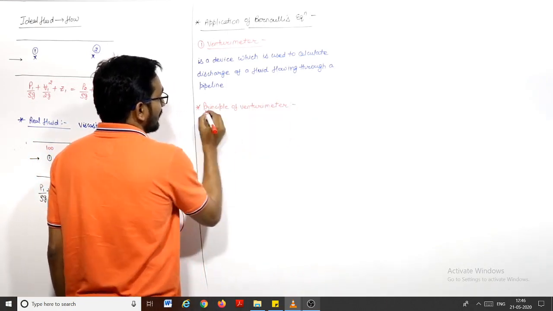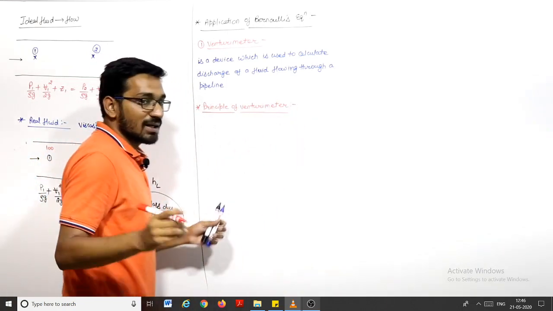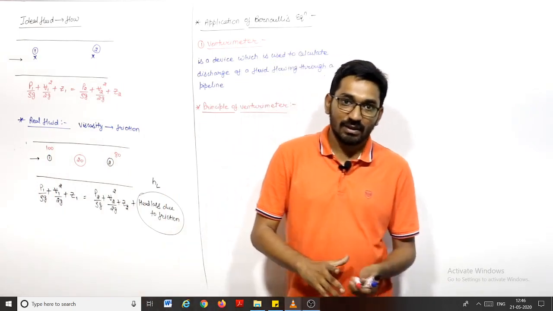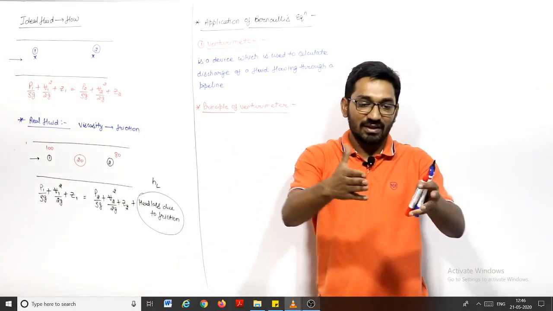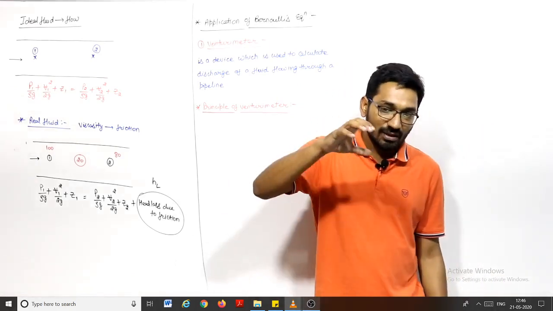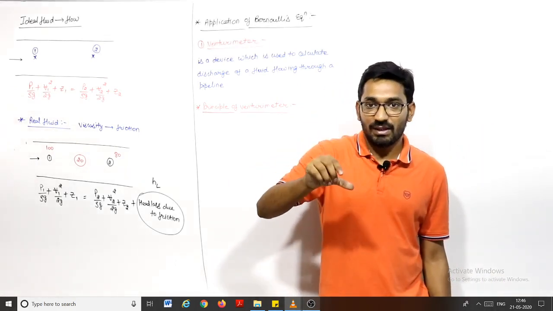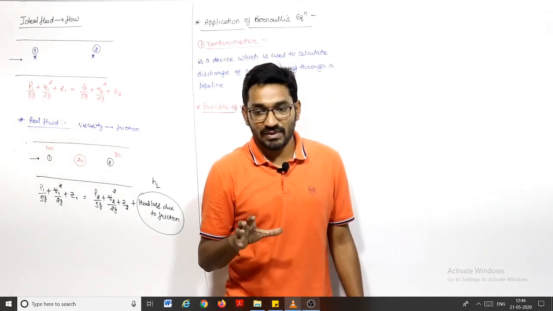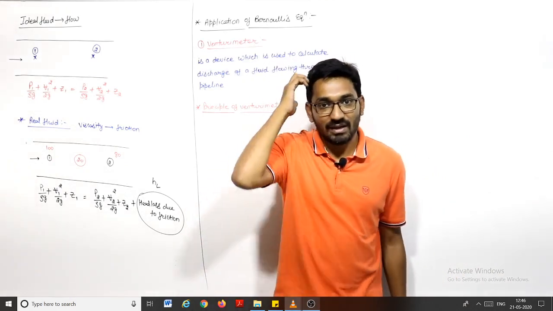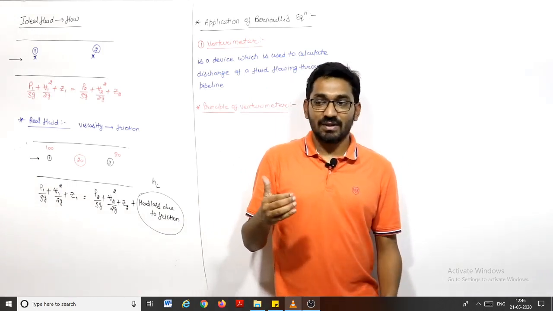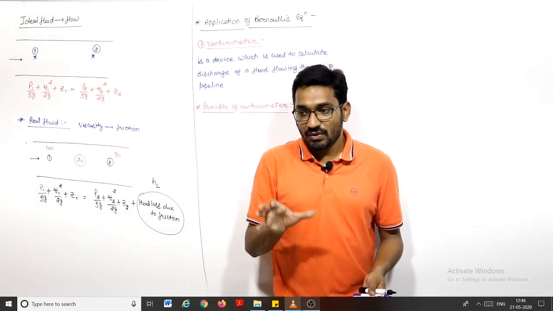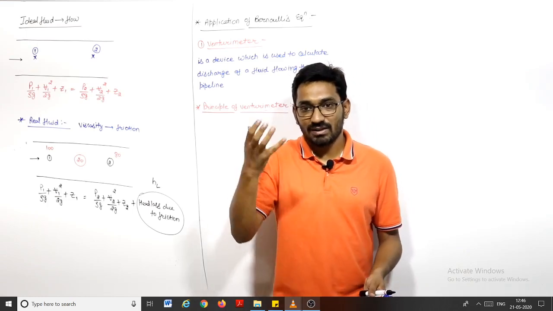Venturi meter is a kind of converging diverging tube, right? Initially the area is decreasing, then the area will increase, and there is a throat area in the Venturi meter which has minimum cross section. You know that the continuity equation is valid. So if the area is minimum, then velocity is maximum, and total energy will remain constant. So if the velocity head is more, then obviously the pressure head is less.